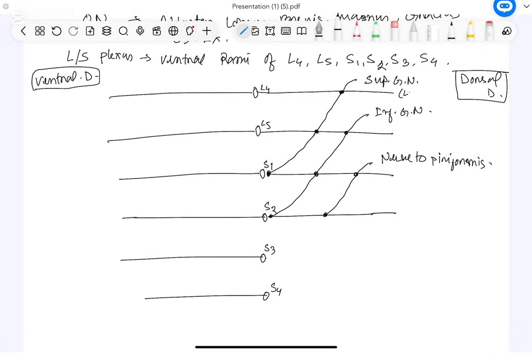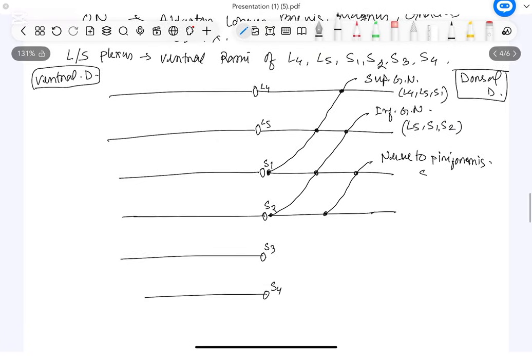So, superior gluteal nerve, what is the root value? Root value is L4, L5, S1. What is the root value of inferior gluteal nerve? L5, S1, S2. And what is the root value of nerve to pyriformis? S1 and S2. That's all about the dorsal division.